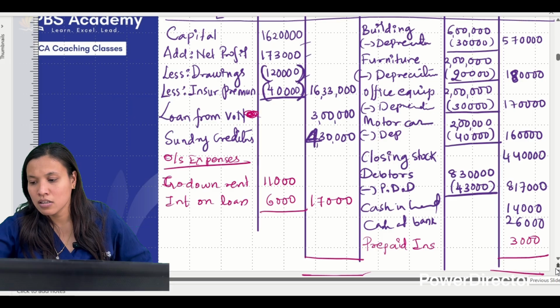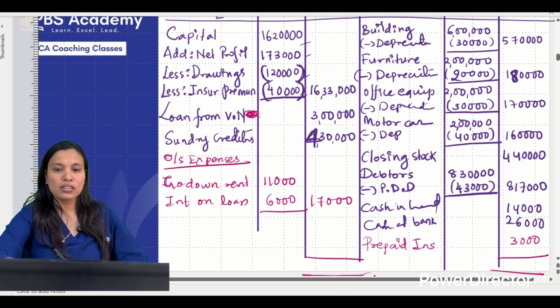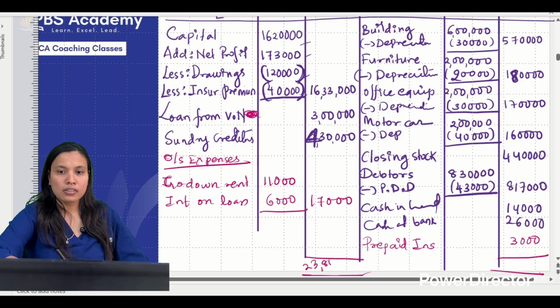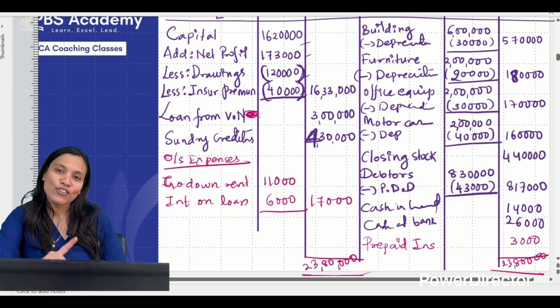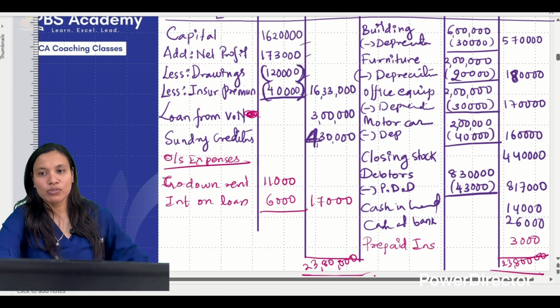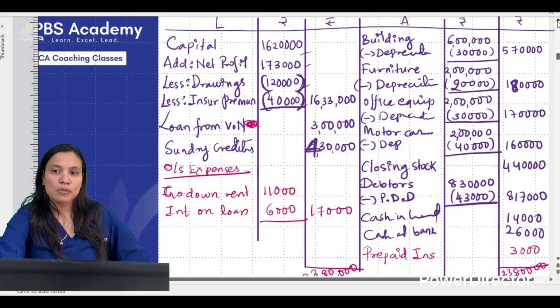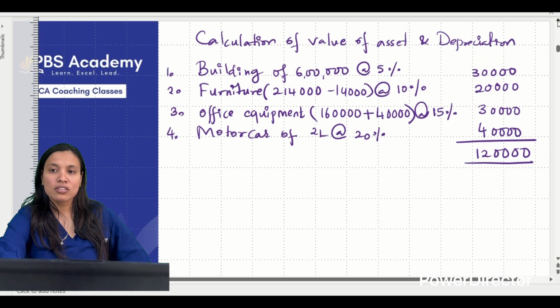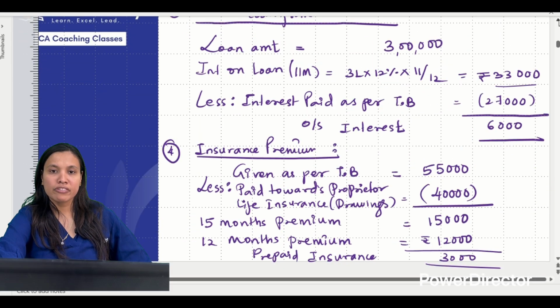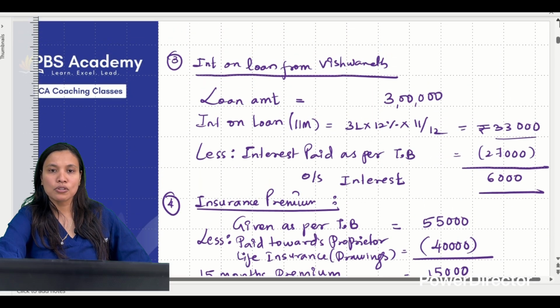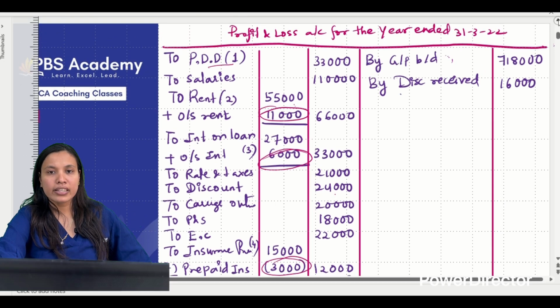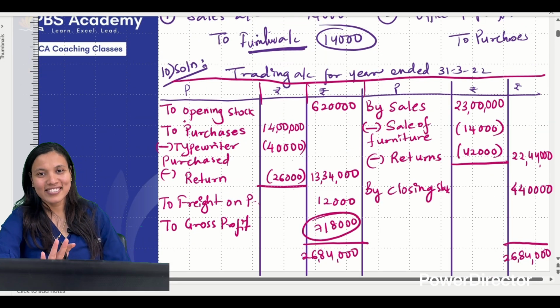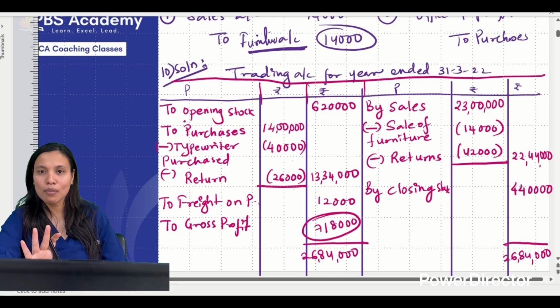Done? Yes, total is coming how much? 23 lakh 80,000. Yes, if you do all these things, you're getting 15 marks. Working notes are needed, or everything must be written in full. There should be a neat presentation. So definitely you're getting how much? 15 marks. A 15 mark problem. So all the working notes must be present. P&L account, trading account, everything must be done. So this is how you do a 15 mark or 12 mark problem.